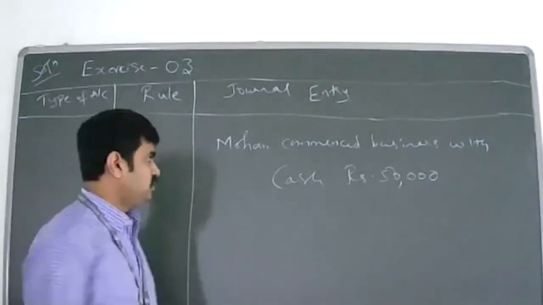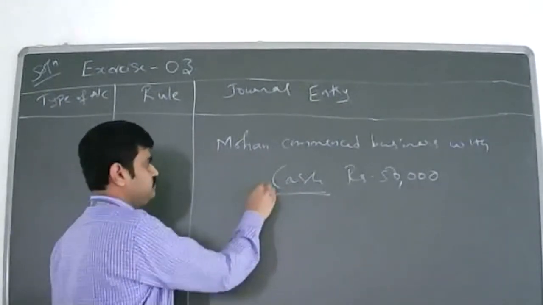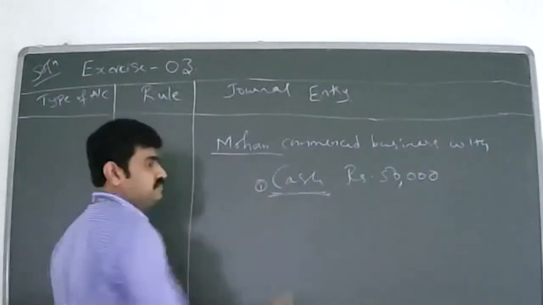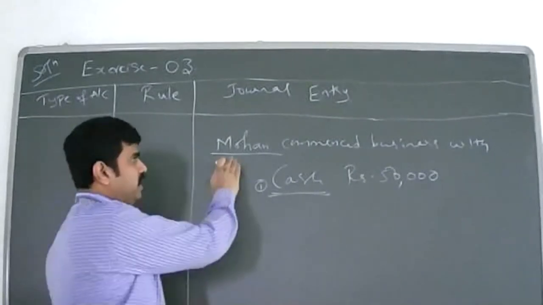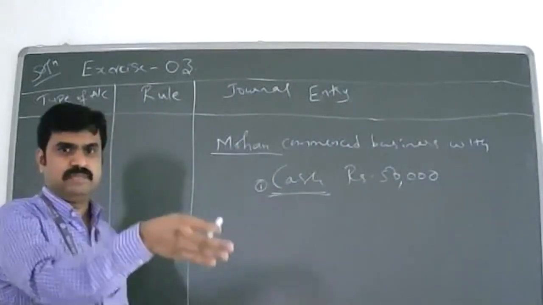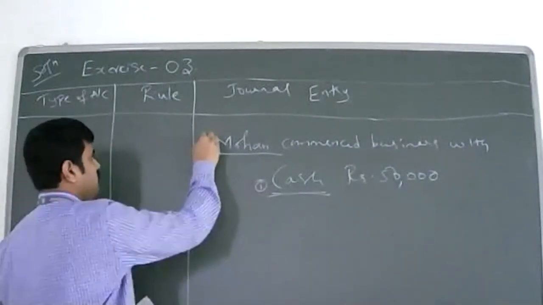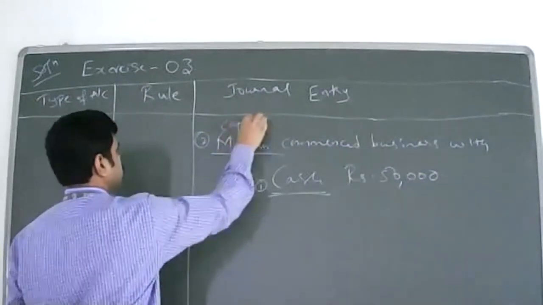Now, which are the 2 accounts? One is the cash account, I can see here. This is one of the accounts. This is one more account involved here, that is Mohan's account. Since he is commencing business, Mohan is the owner. For the owner, we call that a capital account.